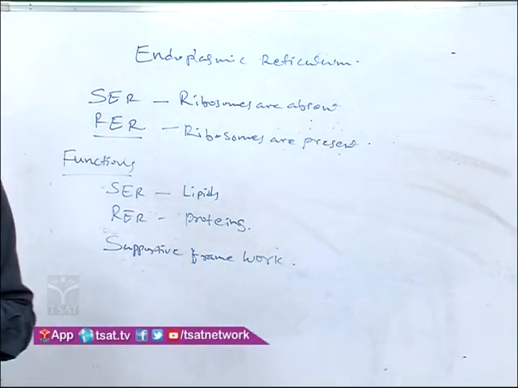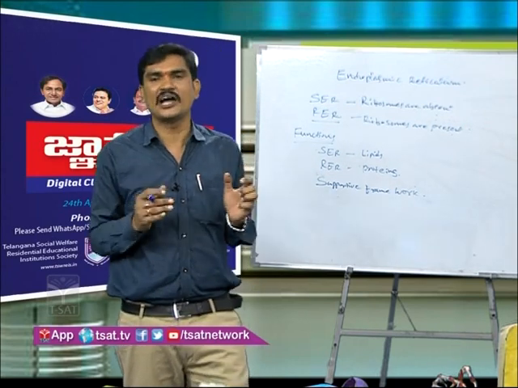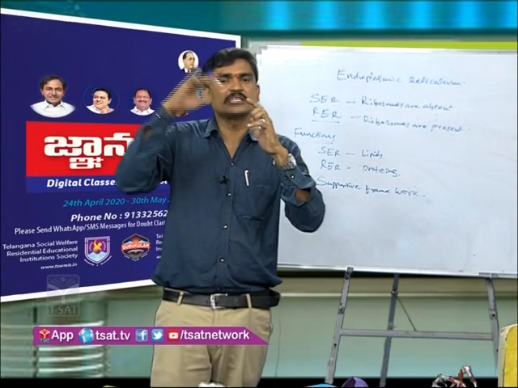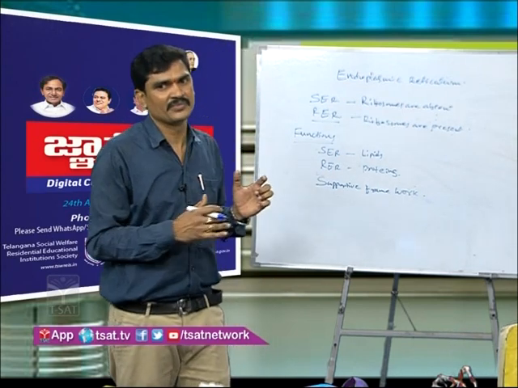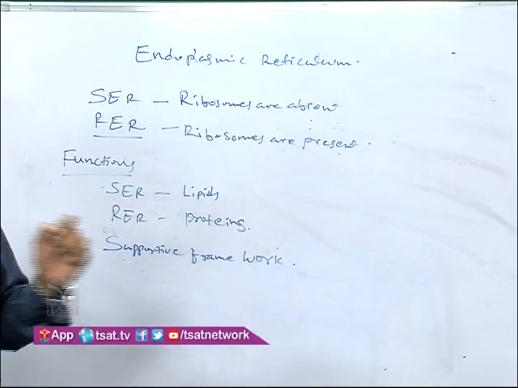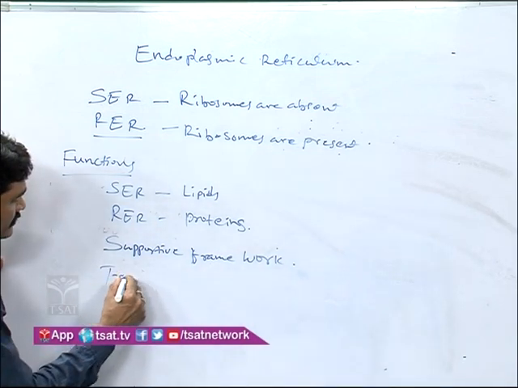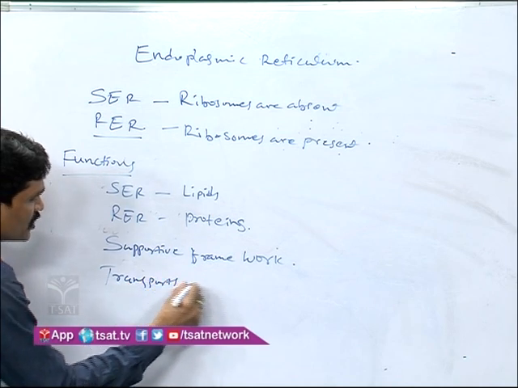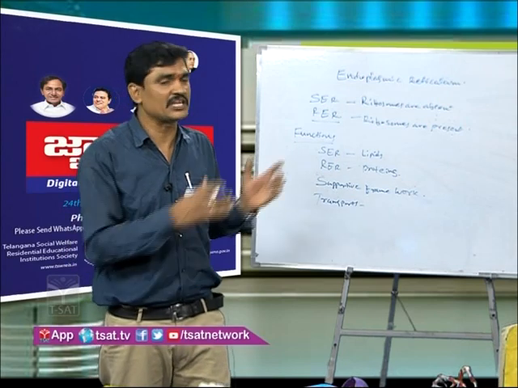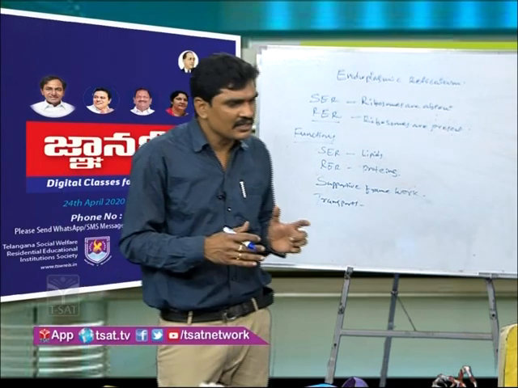for the cell. You know that when we construct a house, we use iron rods in the pillars and slab. Why do we use them? For support. Like that, in the cell the endoplasmic reticulum acts as a supportive framework inside the cell, and it also transports substances from one region to another within the cytoplasm.